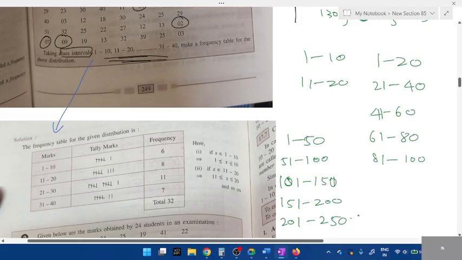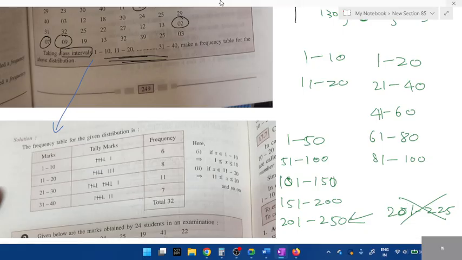It doesn't matter if it is 225 or 240, it's going to fall under 201 to 250. But it doesn't mean you have to take 201 to 225. If you write it like this, it's wrong. That is what you call class interval, students. Is this clear? Understood the difference?